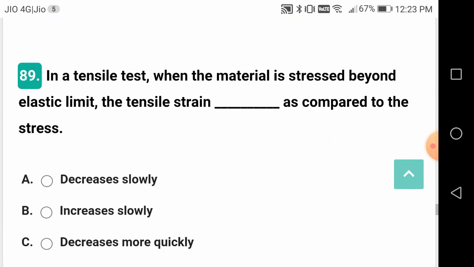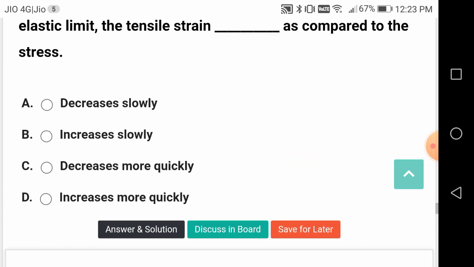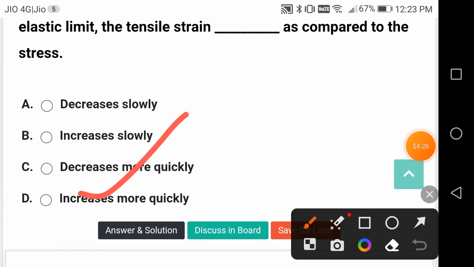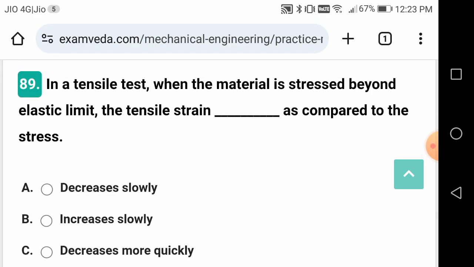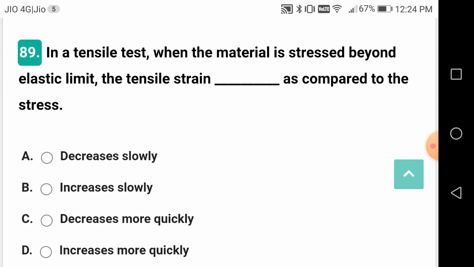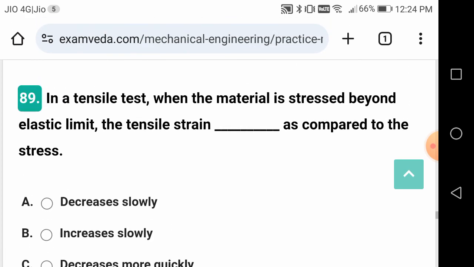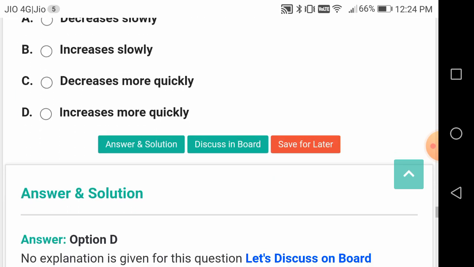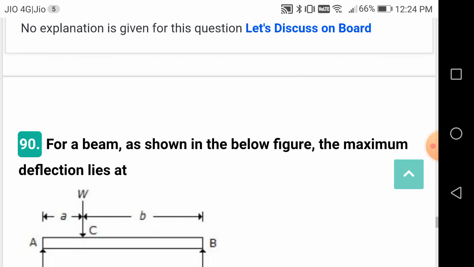In a tensile test, when the material stress is beyond the elastic limit, the tensile strain increases more quickly as compared to the stress. So it is already in the deformation zone. Definitely, it will increase more quickly, more rapidly. Now it has already crossed the yield point. So when you load more, definitely the strain is going to increase more quickly. So that's what it is saying: beyond the elastic limit, compared to stress, the strain increases more quickly and rapidly.